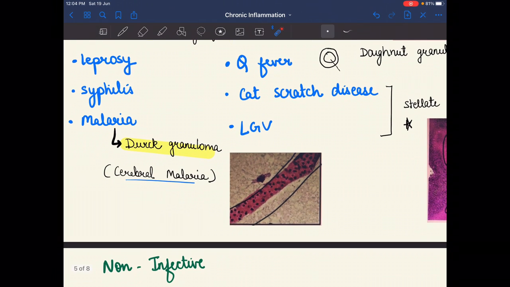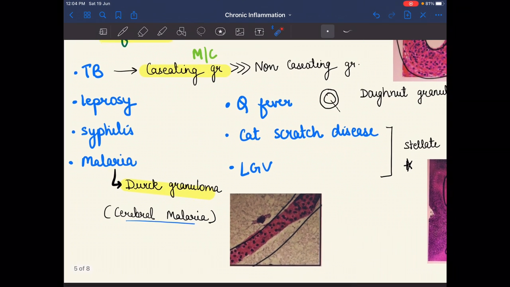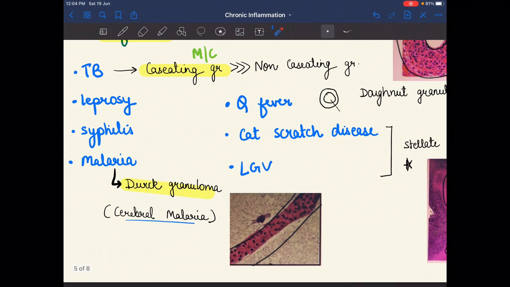So in malaria we see the ring granuloma, and in Q fever we see the donut granuloma. TB shows the caseating granuloma as most common, while in sarcoidosis the non-caseating granuloma is the most common as compared to the caseating granuloma.